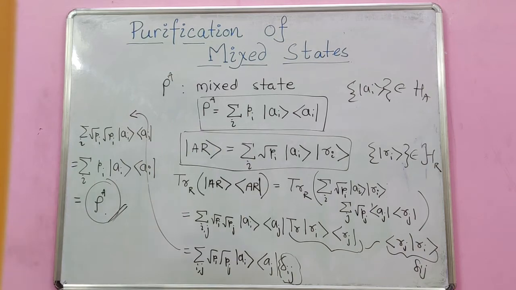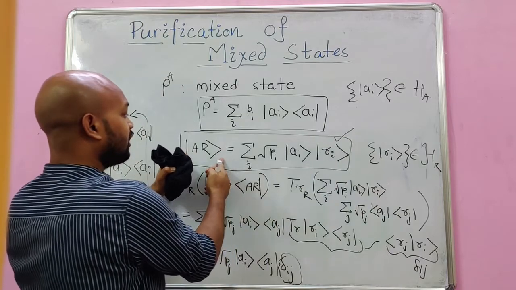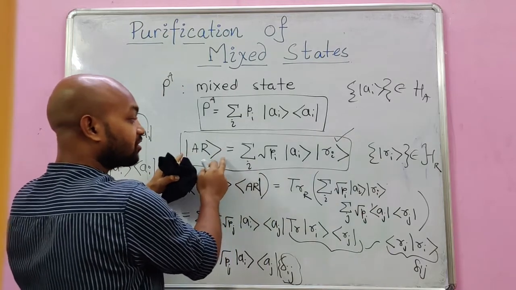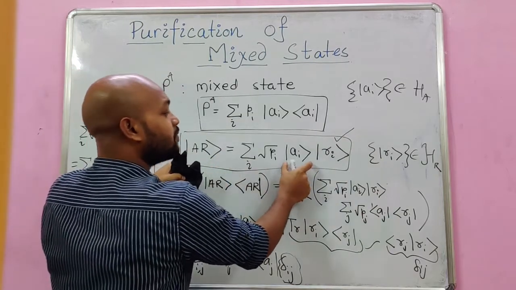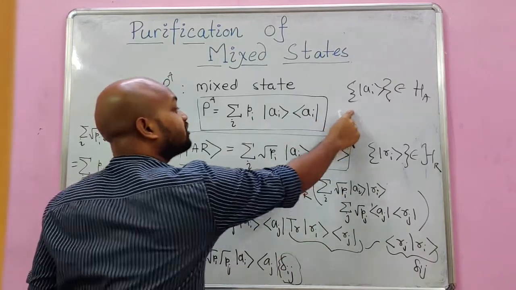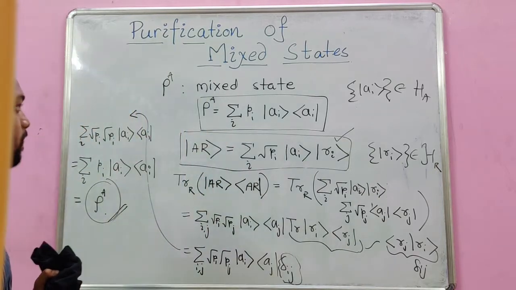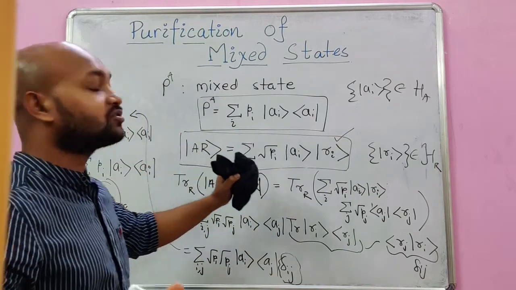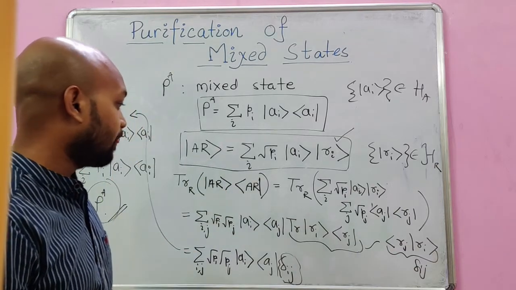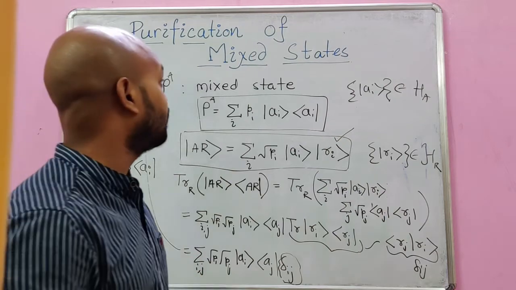So how do we purify it? We just take a reference system and construct a pure state in the same basis, in the same state space in which the mixed state is diagonal. That's how you construct a pure state out of a mixed state. Let's do a problem on it, and then we'll get a feel for it.